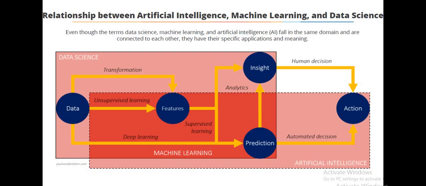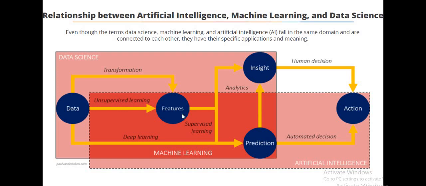Let's begin with data. The data is transformed into features using an unsupervised learning technique. Once features are identified, they will be used to take human decisions by finding the insights of the data. This is done by data analysis. In machine learning, the data is given to the machine to learn from it. The machine learns from the data using supervised learning, unsupervised learning or deep learning. That is said to be machine learning.